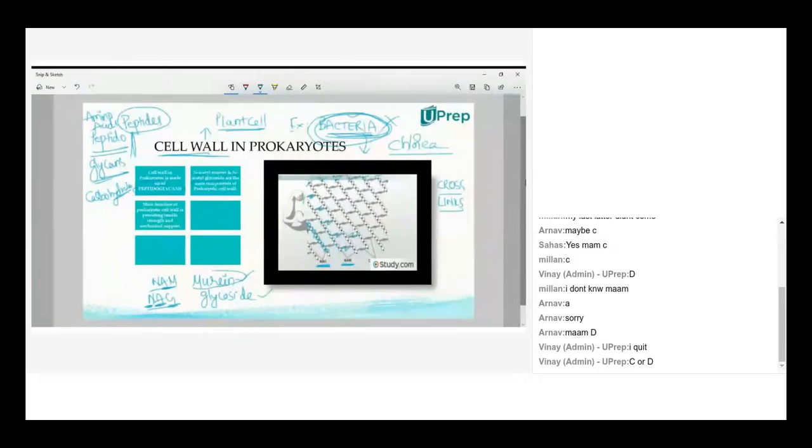When you take these chain structures, they are nothing but murein and glycoside. Murein consists of amino acids, glycosides are the carbohydrates. And they are cross-linked. This cross-linkage is very important, and it is done by carbohydrates. So I'm drawing the diagram.